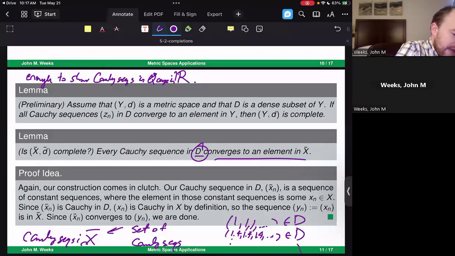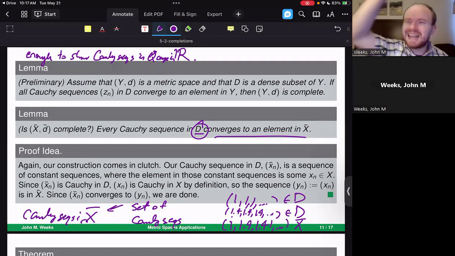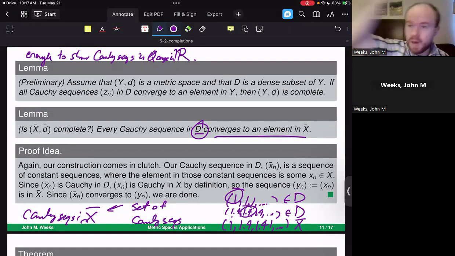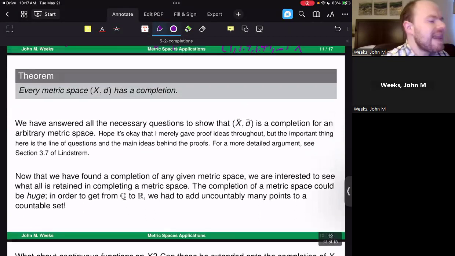And how do you do that? Well, the X bar element that you're going to be getting out of this is 1, 1.4, 1.41, and so on and so forth. You're just going to take basically a diagonal argument. You're going to take the first element here, the second element here, and you're just going to keep going. That's going to give you something that is an X bar sequence that is a limit of all of these dense subset sequences, these constant sequences, the Cauchy sequence that's there. So that's basically the proof idea here, that you can look at a diagonal argument of each of these things and get something that works. And that completes our theorem.